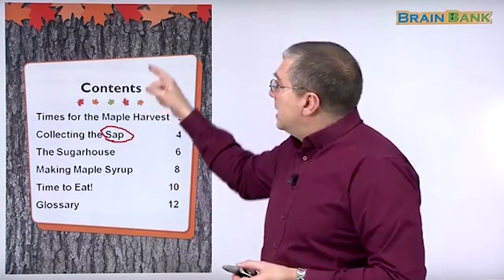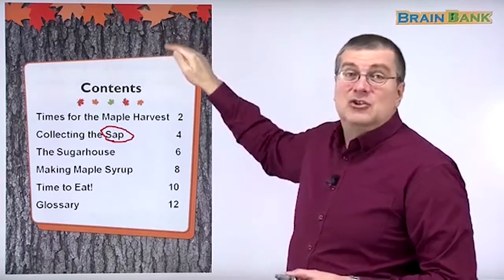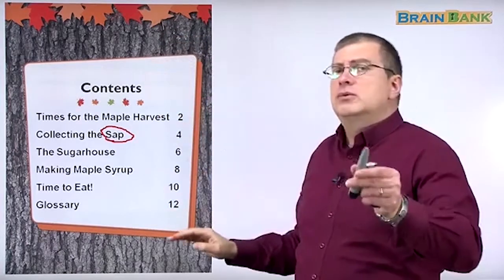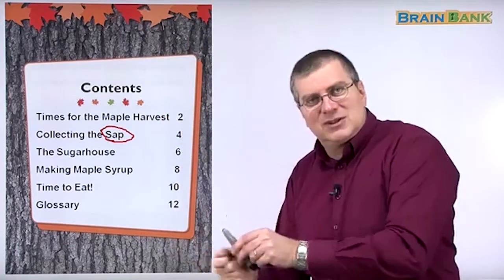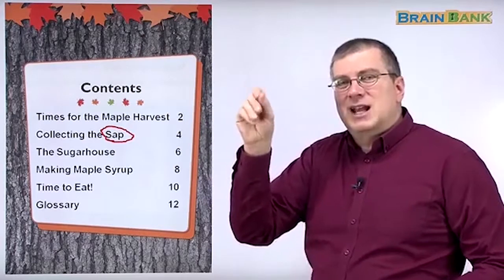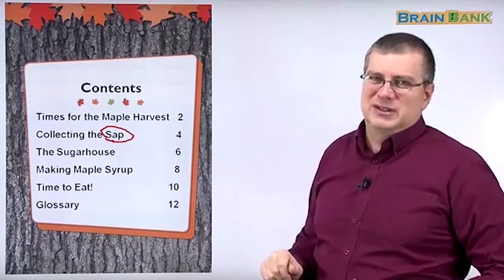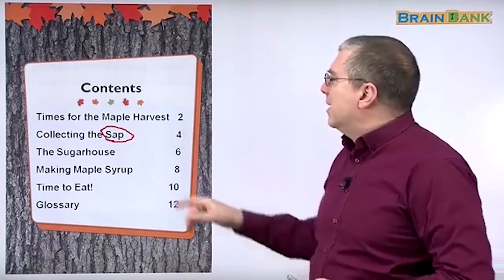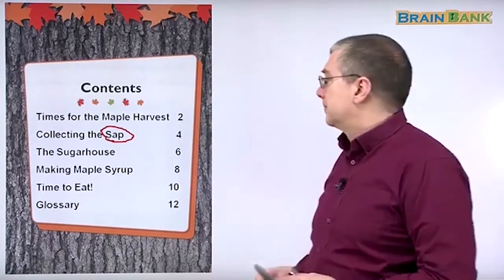Well, sap is a type of juice or water that is inside a tree, right? Now, don't do this, but if somebody cuts into a tree, you can see that it's kind of moist. There's a little bit of water in there. But don't do that just to see, because that's not good for the tree. But anyway, there's sap inside the tree. There's some kind of juice in the tree.